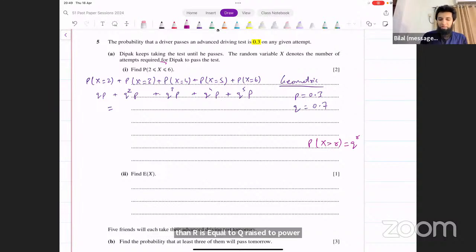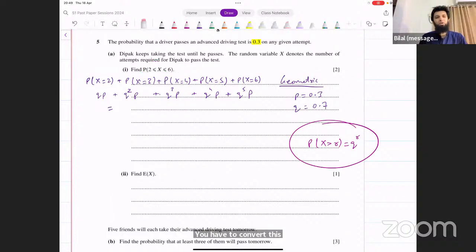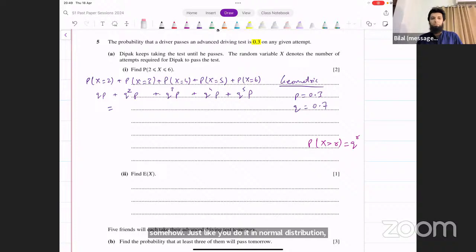You have to convert this probability to this form somehow, just like you do it in normal distribution. It's kind of similar to that. Normally you have to convert to z less than positive form. In this case, you want to convert it to x greater than r form. Now, how would you do that? These are discrete variables. Discrete means only integer values are going to be in this particular case.